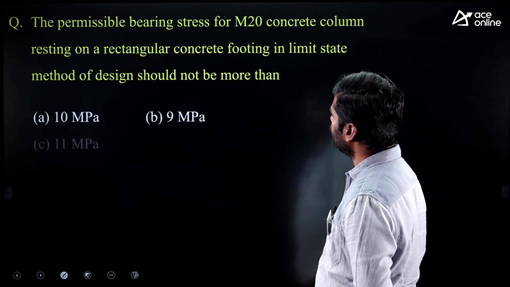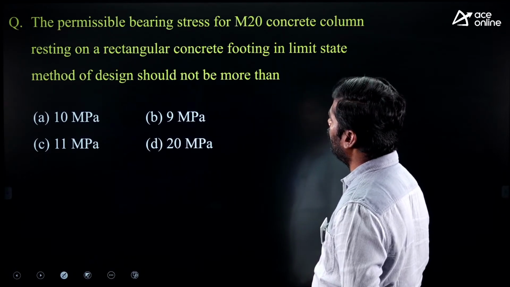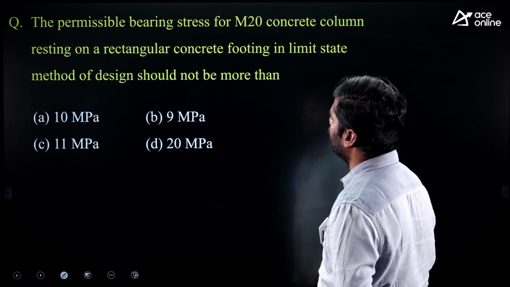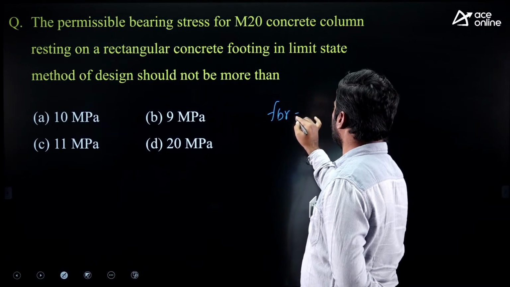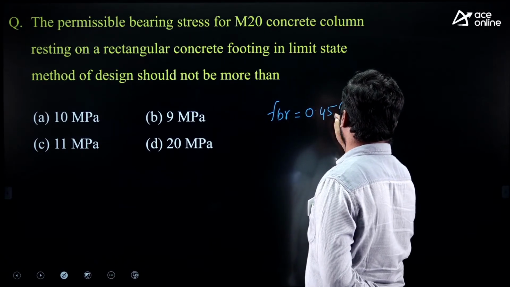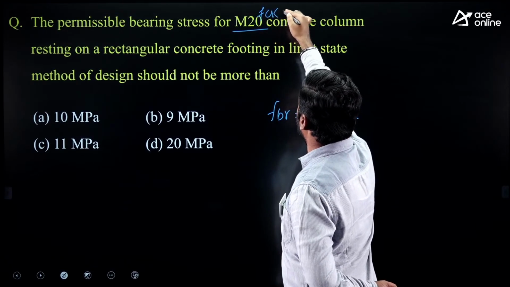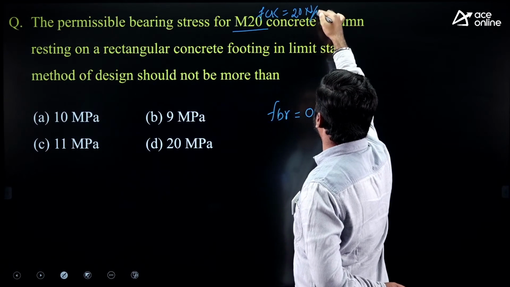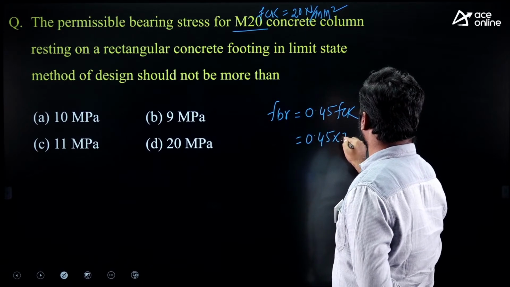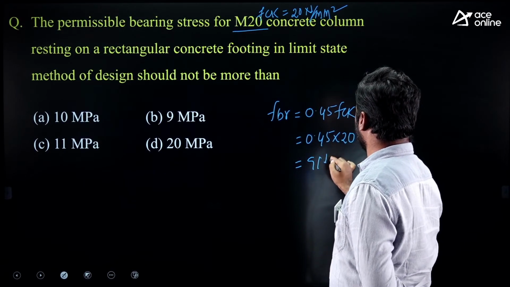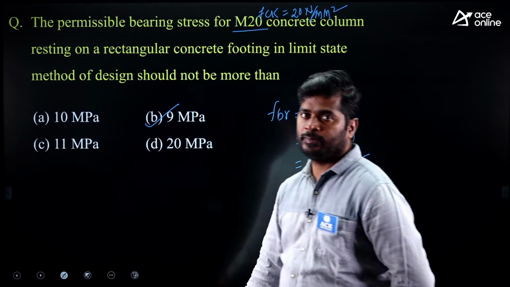Next question. The permissible bearing stress for M20 concrete of column resting on a rectangular concrete footing in limit state method of design should not be more than... Permissible bearing stress in limit state method is 0.45 fck. Given M20 grade concrete for which fck equals 20 Newton per mm square. Now substitute here 0.45 into 20. You'll get 9 Newton per mm square. Option B is correct. Next question.